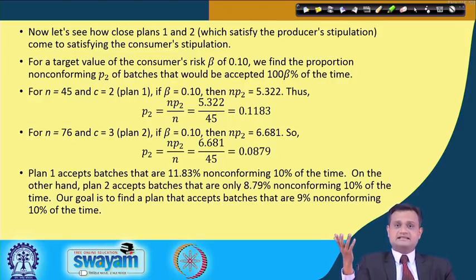Now what I want to figure out is which to go by, and the criteria is like this. I want a plan which exactly meets the producer's stipulation and would be very close to my consumer, or a plan which would be exactly meeting the stipulation of consumer and would be very close to producer. You cannot satisfy both exactly.